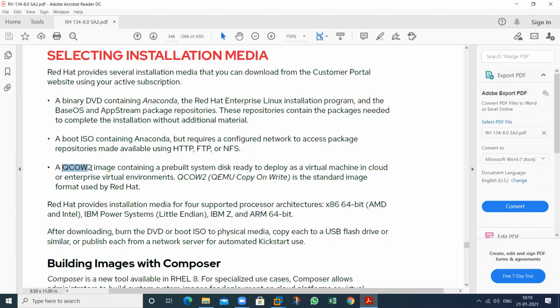So these are called kickout images. Kickout, the pronunciation is kickout. Kickout 2 is a version, that is the image containing the pre-built OS.